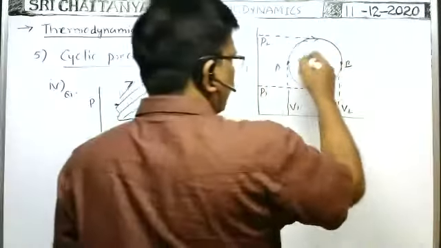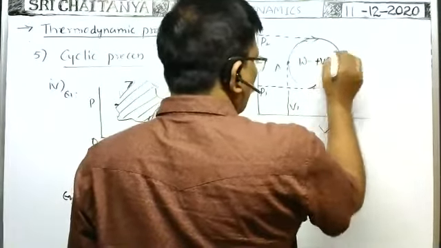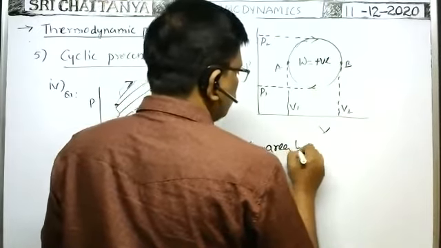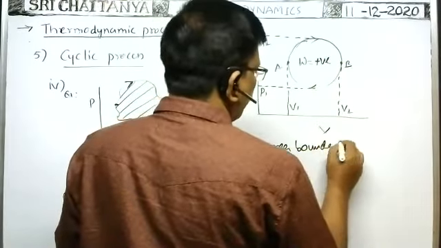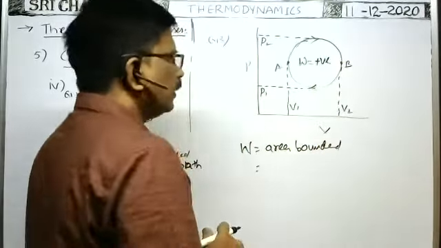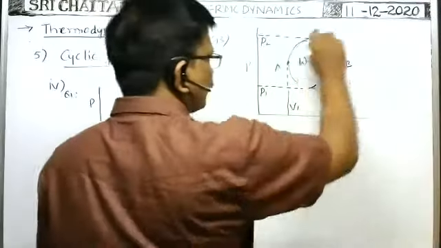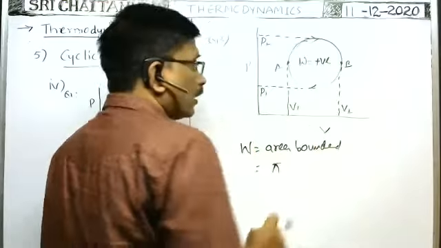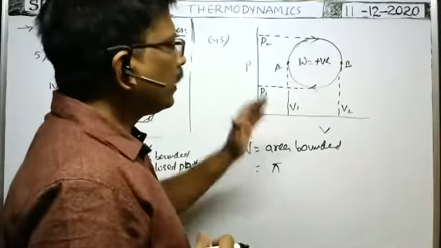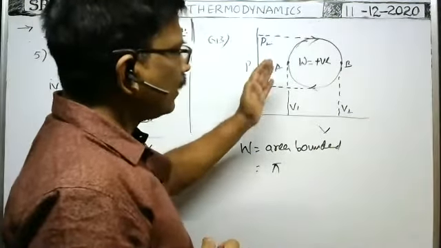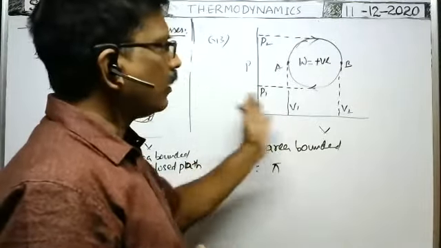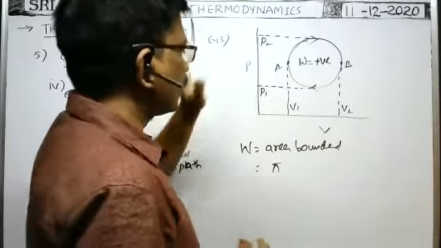Positive, because it is in clockwise direction. What is that work done? Work done is equal to the area bounded. Here, the area bounded is a circle, so it is pi r squared, that is, pi into r1 into r2. One radius you take along the x-axis, and one radius you take along the y-axis.